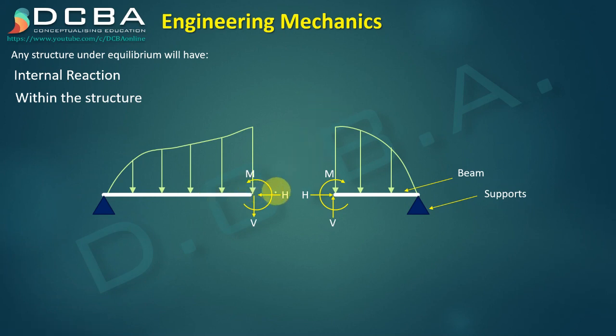Okay. Now why are these reactions formed inside the structure? Consider we have these two scenarios where I have kept two different beams. One beam is made of thermocol, other beam is, let's say, made of steel. On both beams I am applying a load of, let's say, 10 kilonewton.